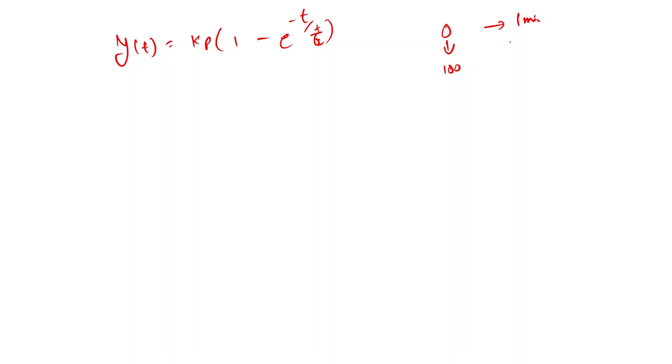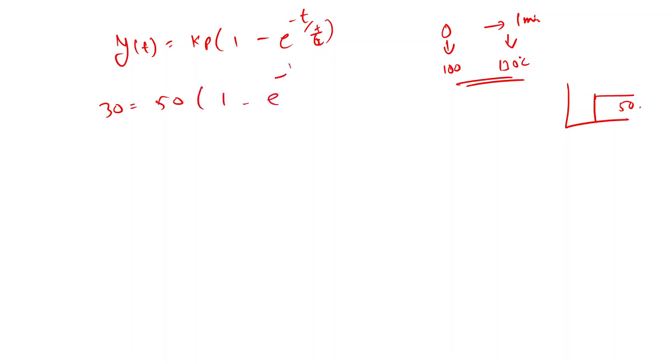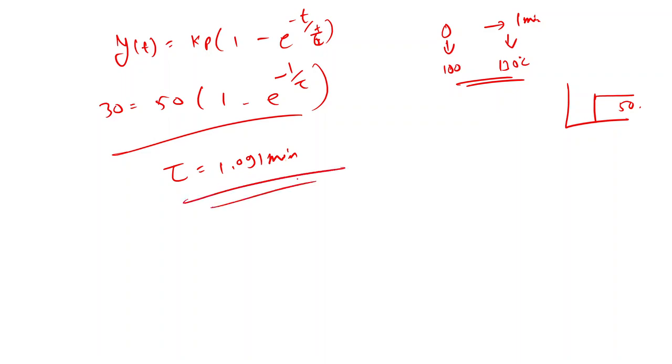At time t equal to 1 minute the temperature rose to 130 degrees Celsius, and the process gain from the graph was 50 degrees Celsius. So this y(t) we can write as 30 degrees Celsius is equal to 50 from this plot times 1 minus e raised to minus 1 upon tau. So we can solve this to find the time constant as 1.091 minutes. So this is how we derive the time constant for the thermometer.